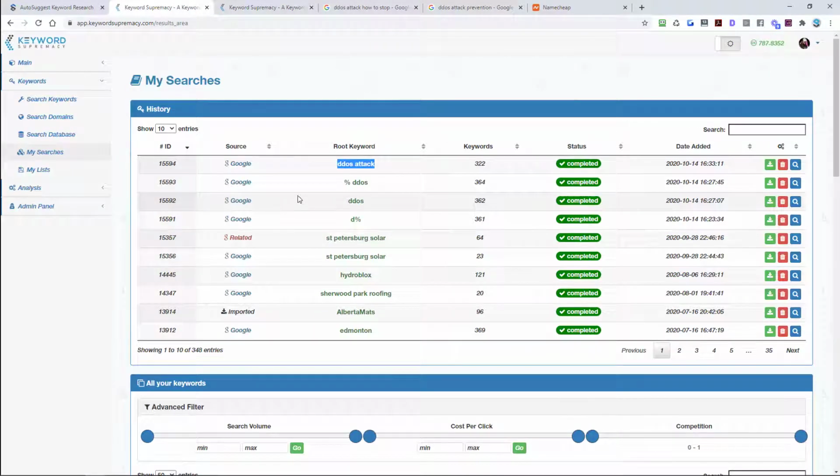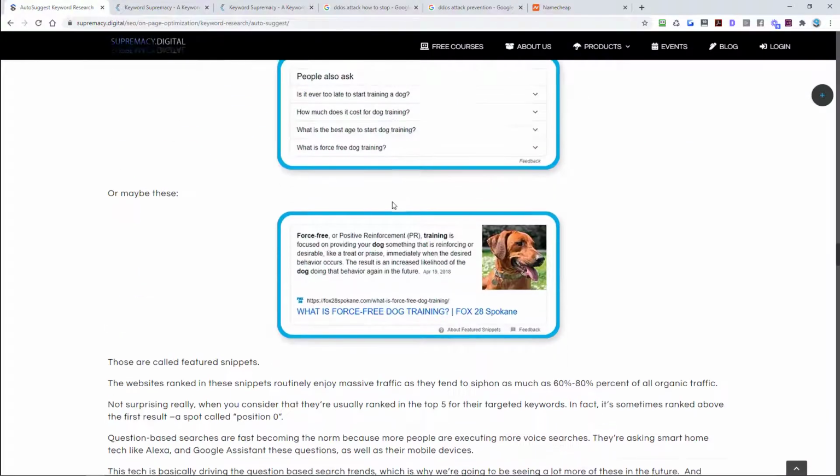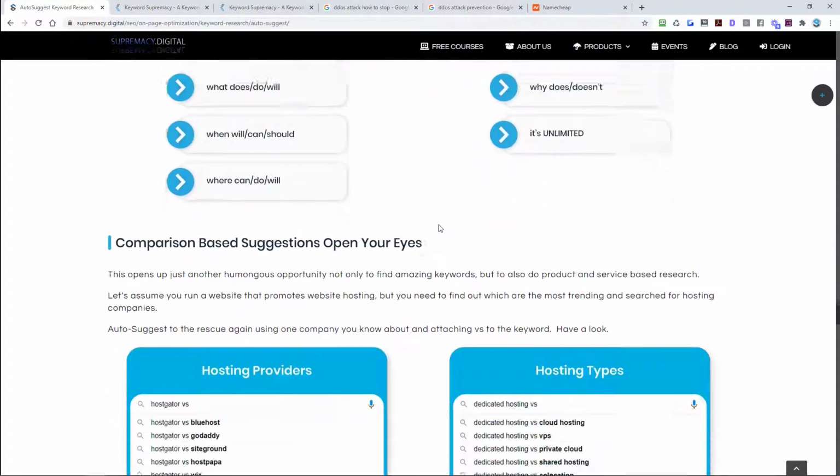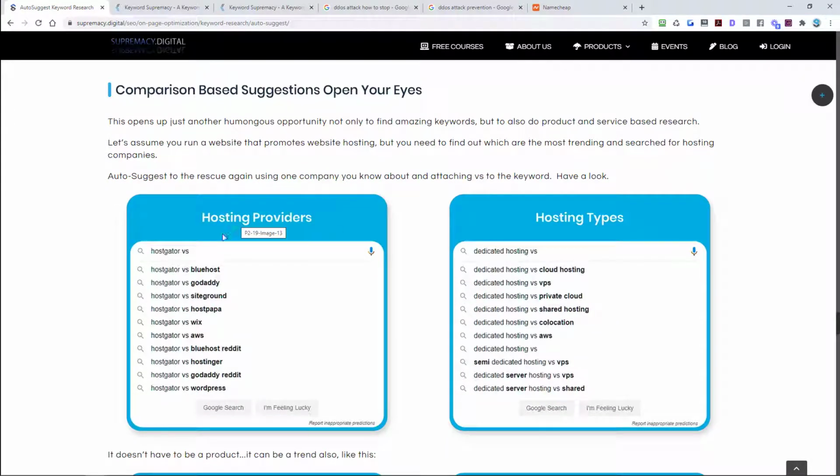So let's go back to our article, and we're going to continue on. Okay, so we have the questions now that we can do. And what about some comparison, DDoS versus?